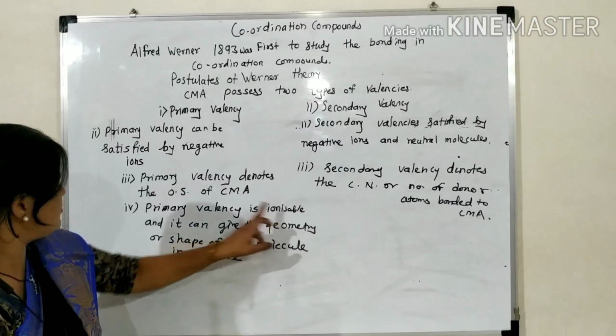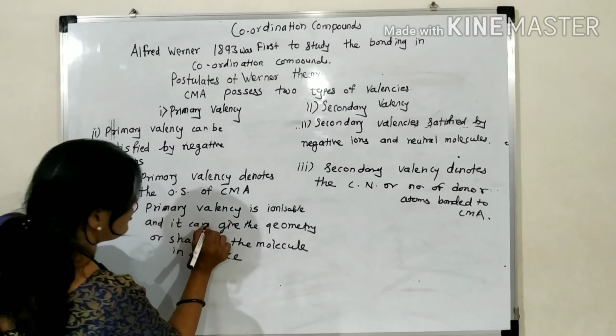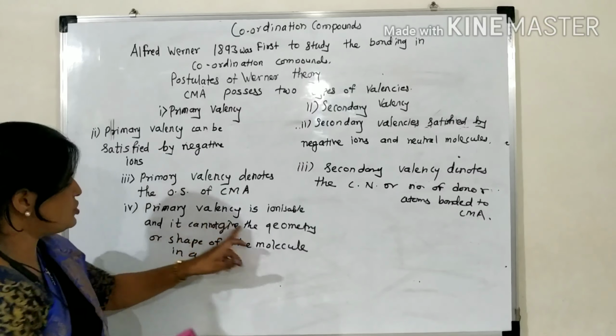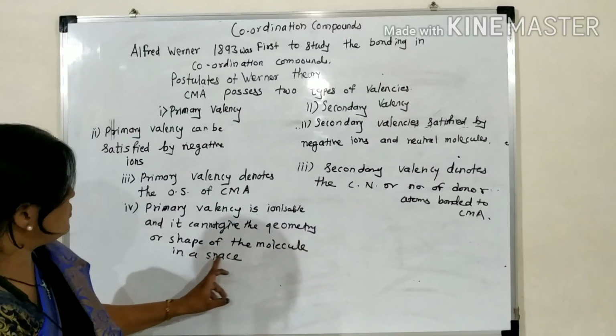Primary valency is ionizable and it cannot give the geometry or shape of the molecule in space.